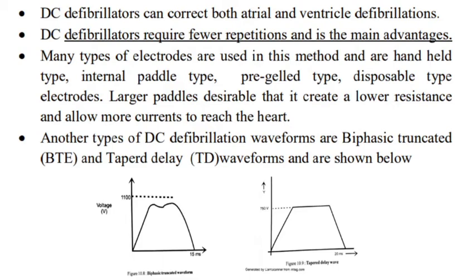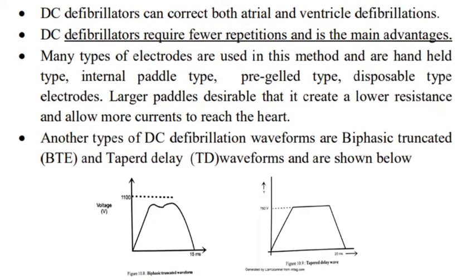So the DC defibrillators can be helpful for correcting both atrial fibrillation as well as ventricular fibrillation. I already said the quivering condition can happen in both the atrium as well as the ventricle. So on both occasions it can be useful, and both occasions are very dangerous. That we have to keep in mind.